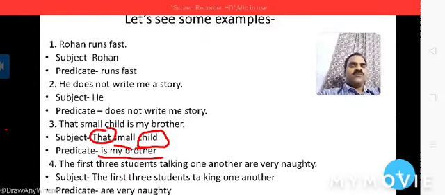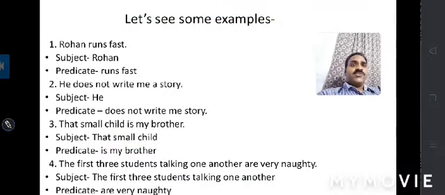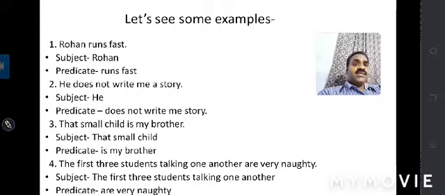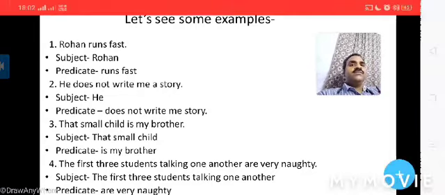Now the last example: the first three students talking to one another are very naughty. Now the subject will be, yes, you can guess: the first three students talking to one another is the subject part. It is so long, but don't think that it has the predicate part also, because here you will see that the main action is done by the students.